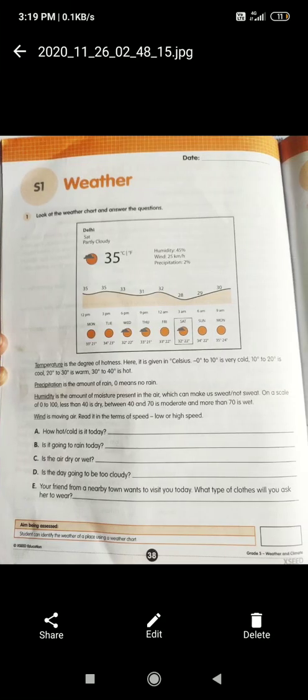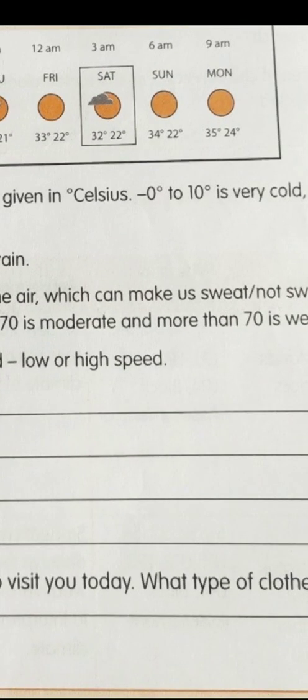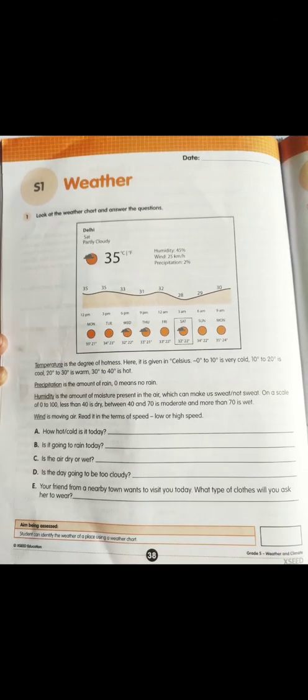Next, open page number 8 in Volume 2 and write today's date. Temperature, precipitation, humidity, wind, what are the meanings of these? It has already been given here, I just explained. You just have to look at this weather chart and write the answer.